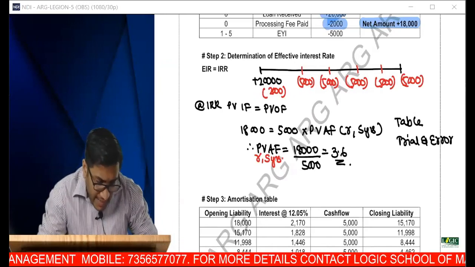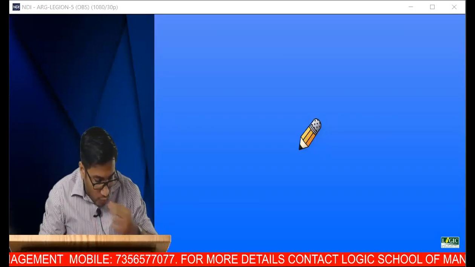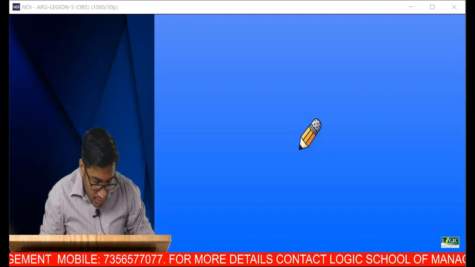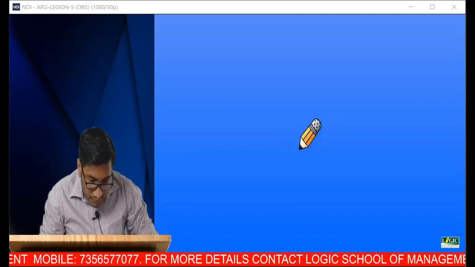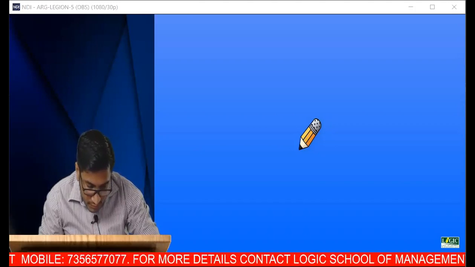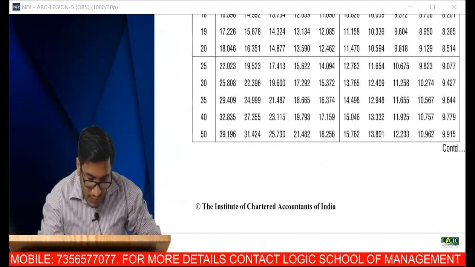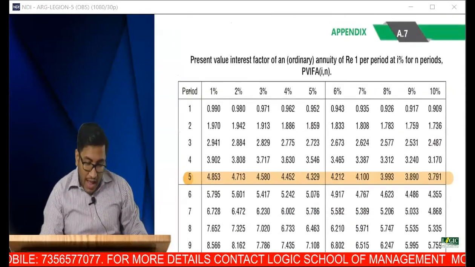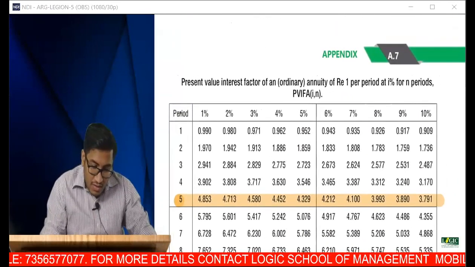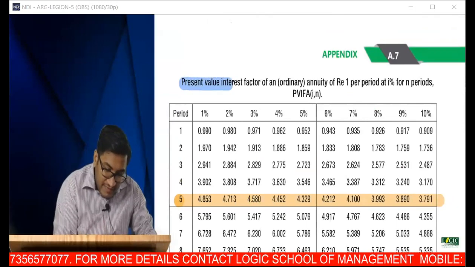So to apply the table approach, first of all, we require the annuity factor table, the present value annuity factor table.